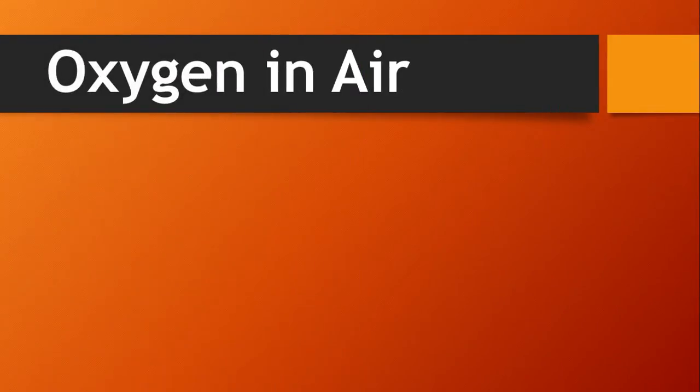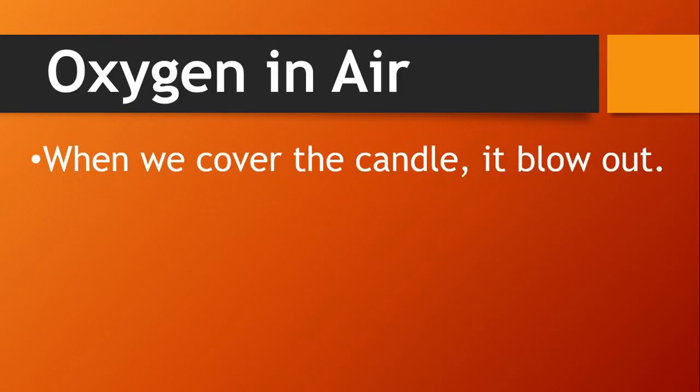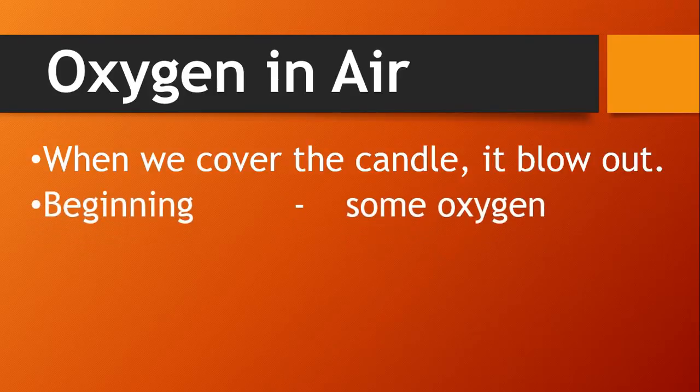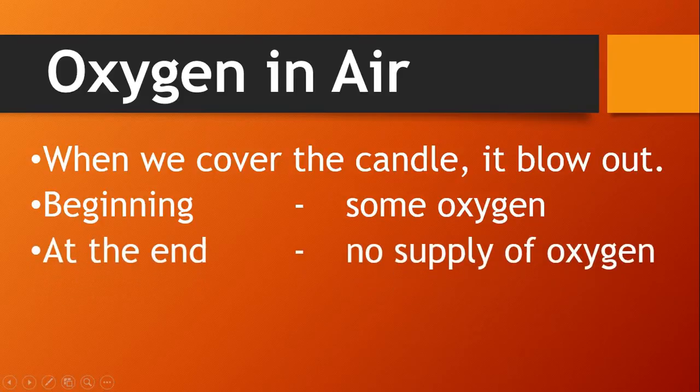Next, oxygen in air. In this topic, we saw a demonstration of an experiment using a candle and a glass jar, right? In that experiment, on putting the glass jar over the candle, the flame flickered for some time and then it went out. This is because in the beginning some oxygen was present in the glass jar which supported the burning of the candle. Once the oxygen inside finished, the candle had no supply of oxygen and hence it went out.